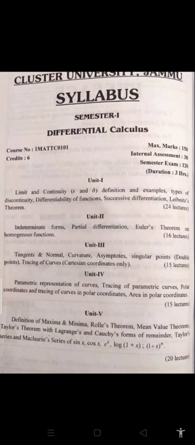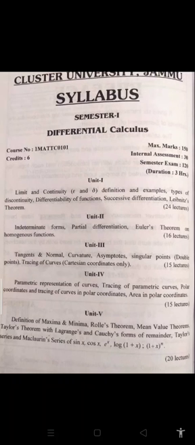Before we formally start our course, it's imperative upon me to tell you something about the syllabus of differential calculus. As you can see, as far as the Cluster University of Jammu is concerned, you have got 5 units in this differential calculus.